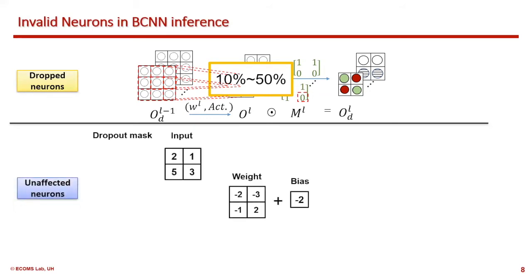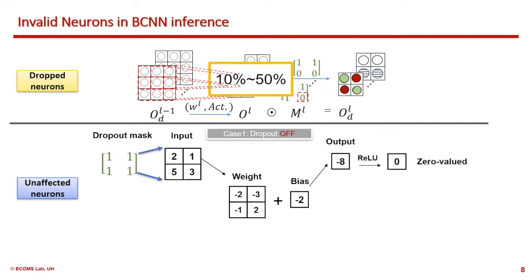The second type of neuron is unaffected neurons. Here is a simple example to explain what an unaffected neuron is. In the first case, the dropout is turned off, so the values in the dropout mask are all ones. No inputs are dropped. We get a zero-valued output after the ReLU function. In the second case, the dropout is turned on. We see two inputs are dropped.